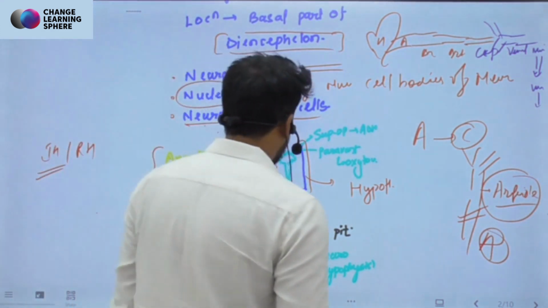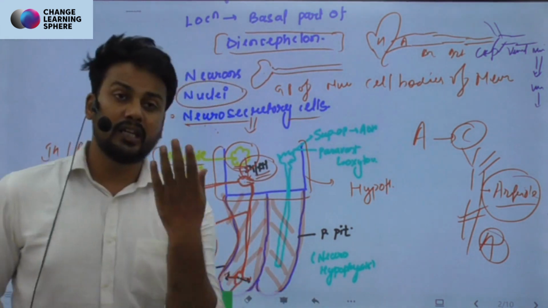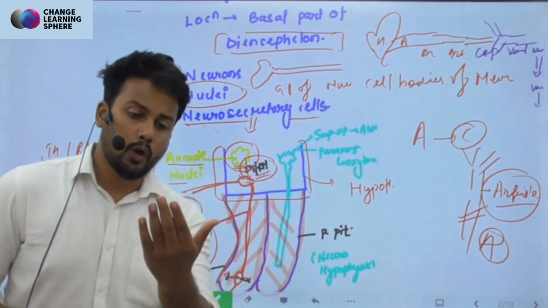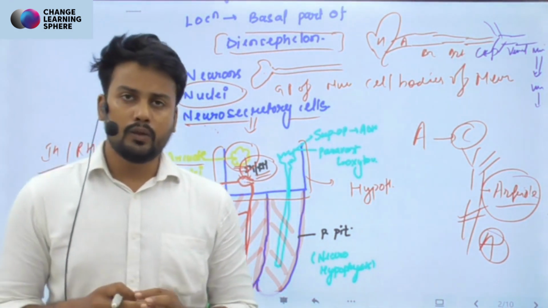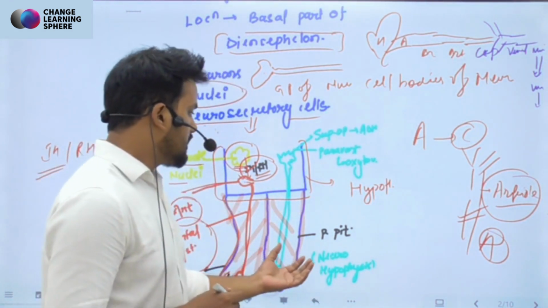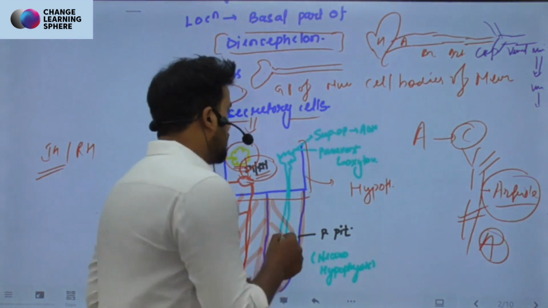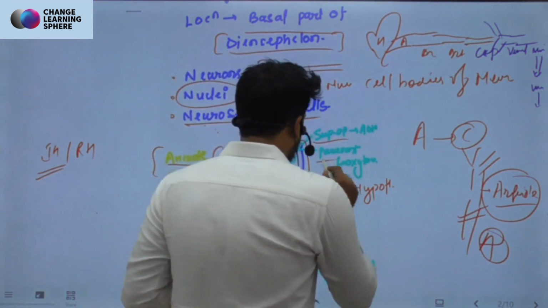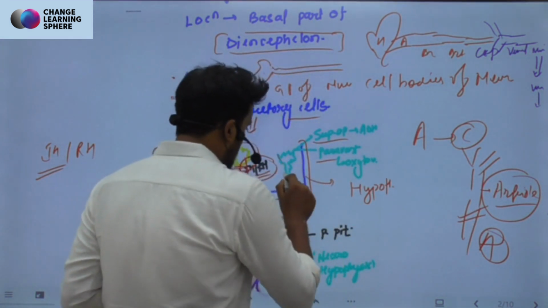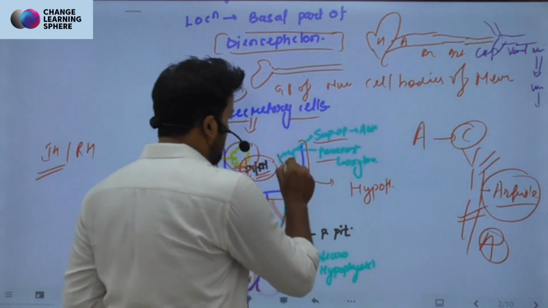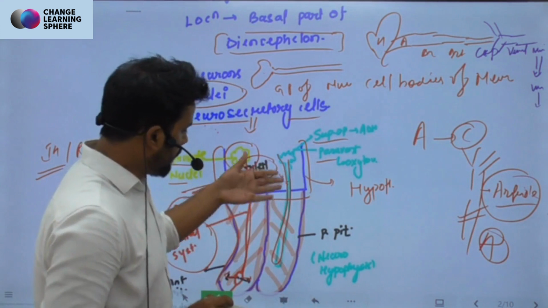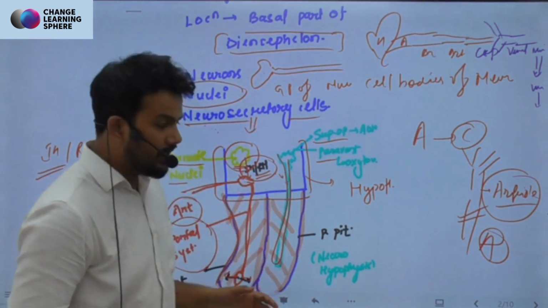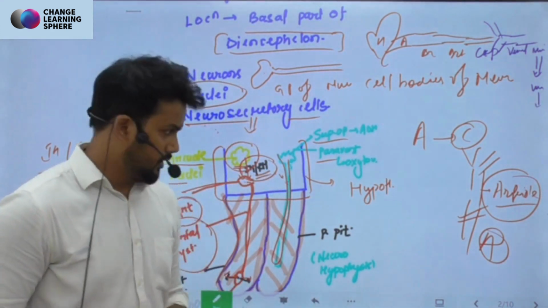Now there is another thing called the posterior pituitary, which is called neurohypophysis. Hypophysis is basically the pituitary. So in this neurohypophysis, certain nerve cells, the neurosecretory cells arising from the hypothalamus, will be directly coming and invading the posterior part of this pituitary.